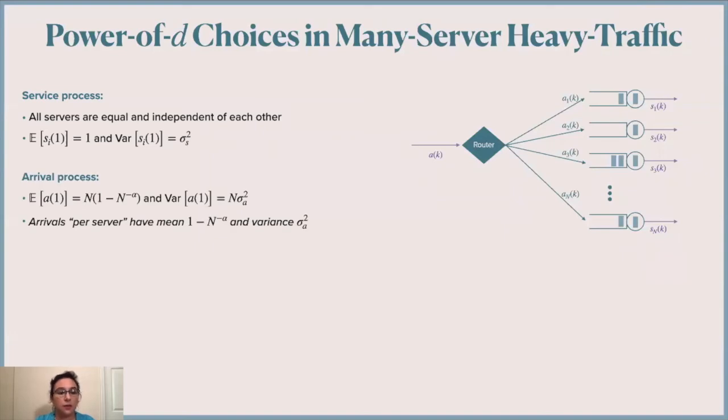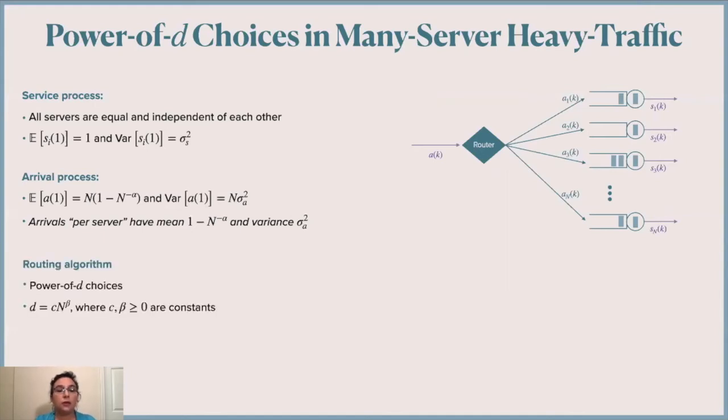For the arrival process, we said before the expected number of arrivals per time slot will be n times (1 minus n to the power minus alpha), and we will let the variance of the arrivals in one time slot grow linearly with n. In particular, we will assume the variance is equal to n times sigma_a squared. This means that the arrivals per server will have mean 1 minus n to the power minus alpha and variance sigma_a squared.